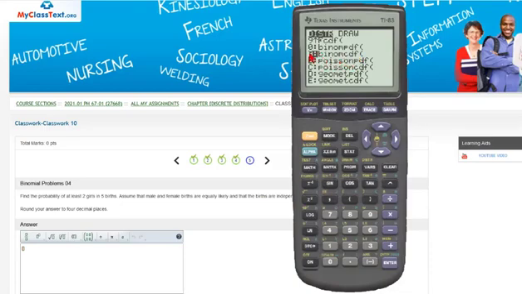The problem here is that this binomial cumulative density function sums up, cumulative being like your cumulative score in this course, the probabilities starting with the event 0.